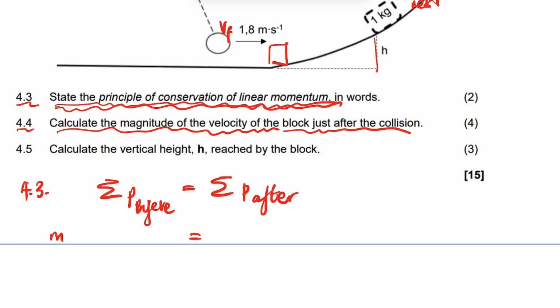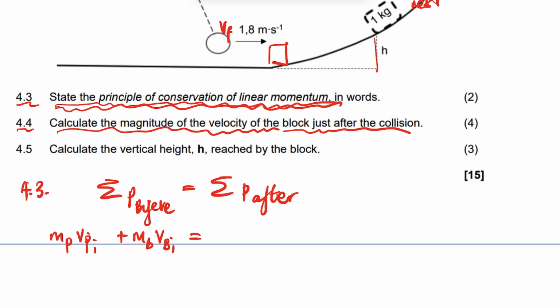So it's going to be the mass of the pendulum bob, let's say P for pendulum, times the initial velocity, plus the mass of the block times the initial velocity of the block, right?